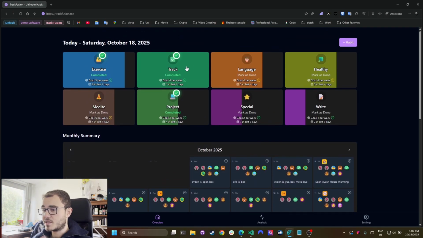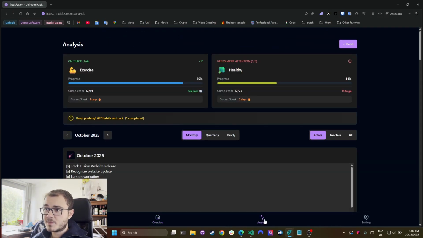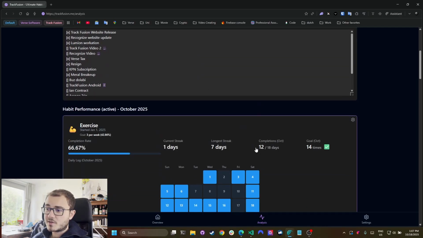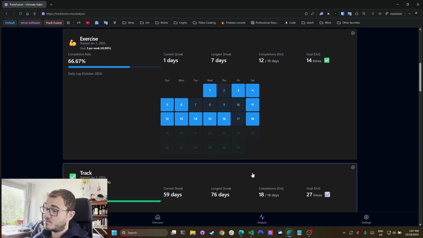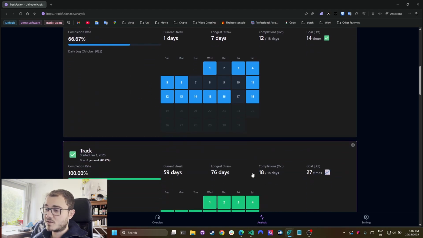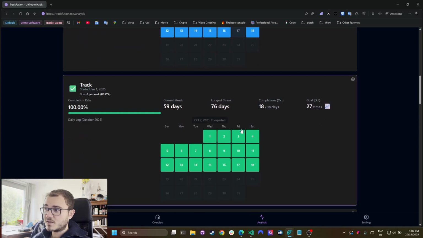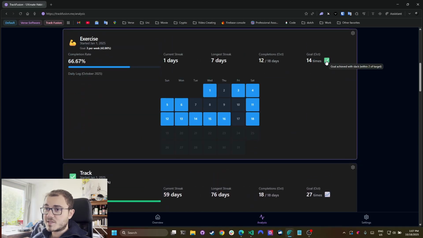So this is the habit side of things. And let's go to the analysis. If you go to the analysis, you can see some quick habit stats, how it's going. This part I really like. This is the monthly view of the habits, how it's going. As you can see, I'm on fire this week on exercising. The completion rate, stuff like that. This is where the goal is achieved. You set your goals for each habit.